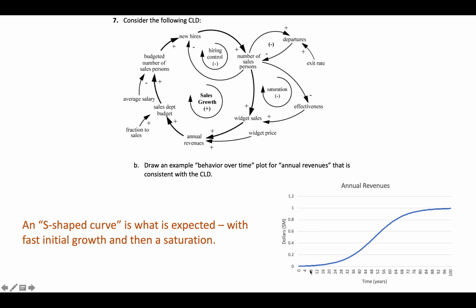Notice on this curve, I've labeled time on this axis, and I have given myself a label for the whole graph here, which I could have also put on this axis here. So it's clear that I'm talking about annual revenues and not any other variable. I've even given myself units, which is great. And then I've also made it clear that this is time, and the time is in years. And so on the midterm, if I ask you to draw any graphs like these, make sure you're very clear to label as much as you can to make it clear what you're talking about in the graph.